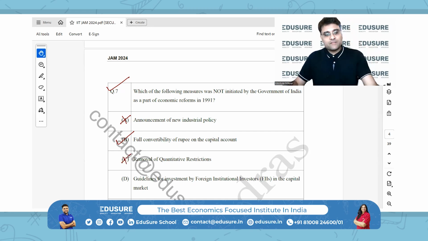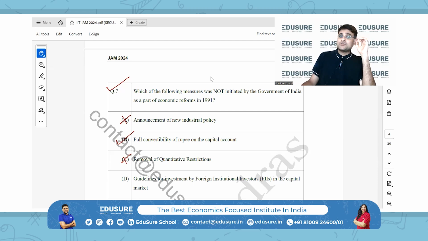And last, guidelines for investment by foreign institutional investors in the capital market. Now, what were the guidelines? The guidelines for investment by FIIs in the capital market was as part of the opening up reforms of the Indian economy. Okay, so the entry of the FIIs into the capital market was also introduced in 1991. So that was also introduced.